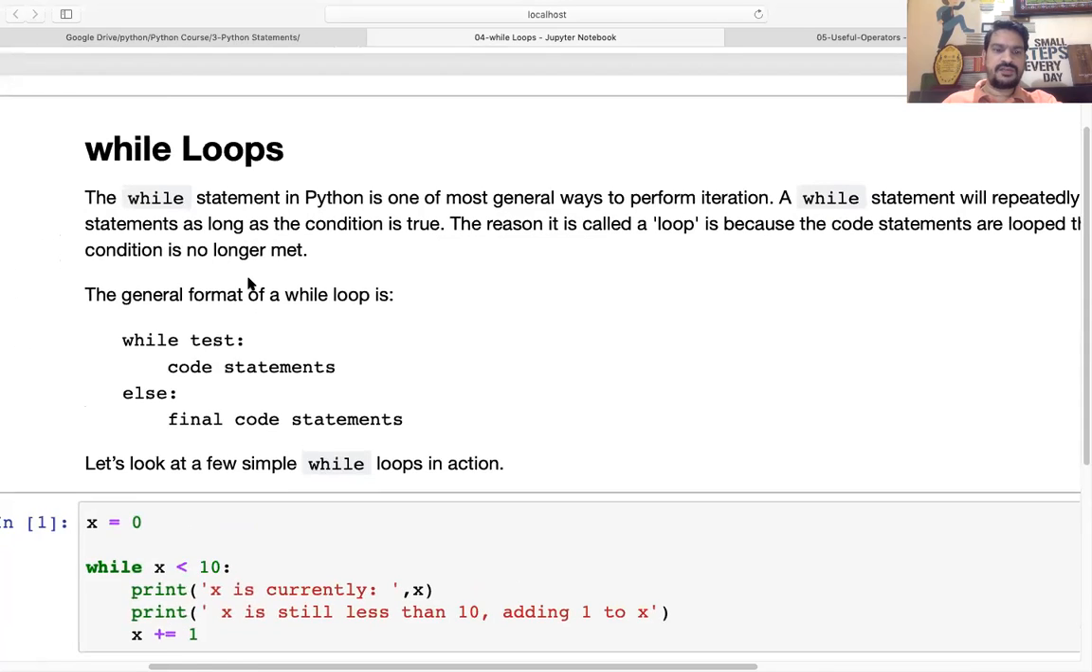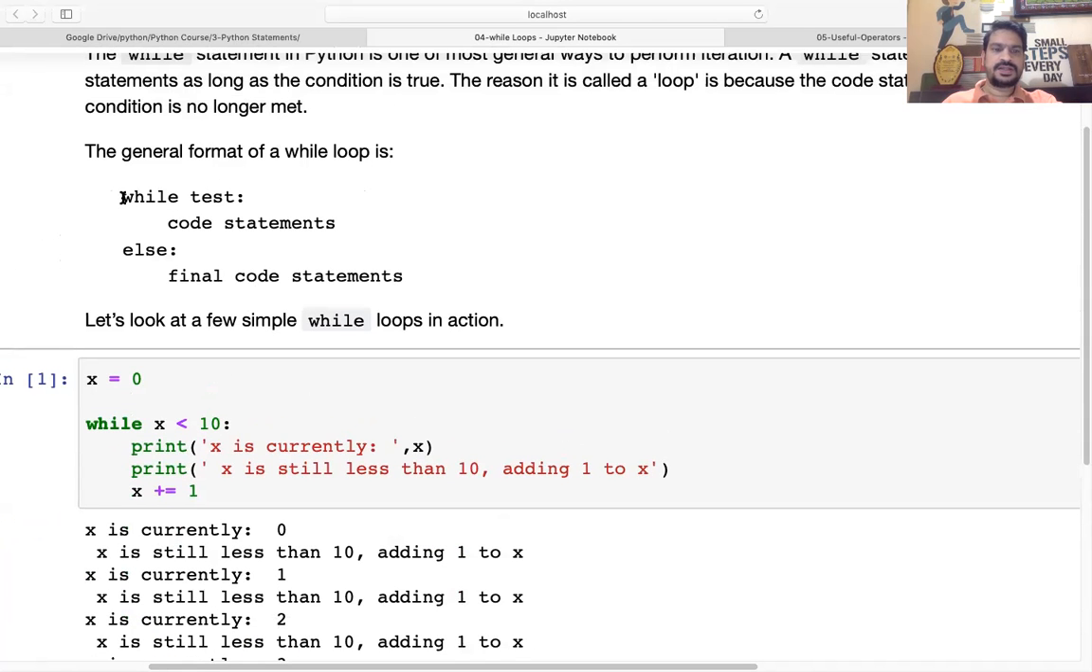Now this is the general format. Here you'll see that there is a while keyword that we have to write, and then here we have to give the condition, and then a colon, and then the indentation. The meaning of indentation is that this particular statement will be under the while loop. Okay. And here we can use the else also. This is a slightly new thing here.